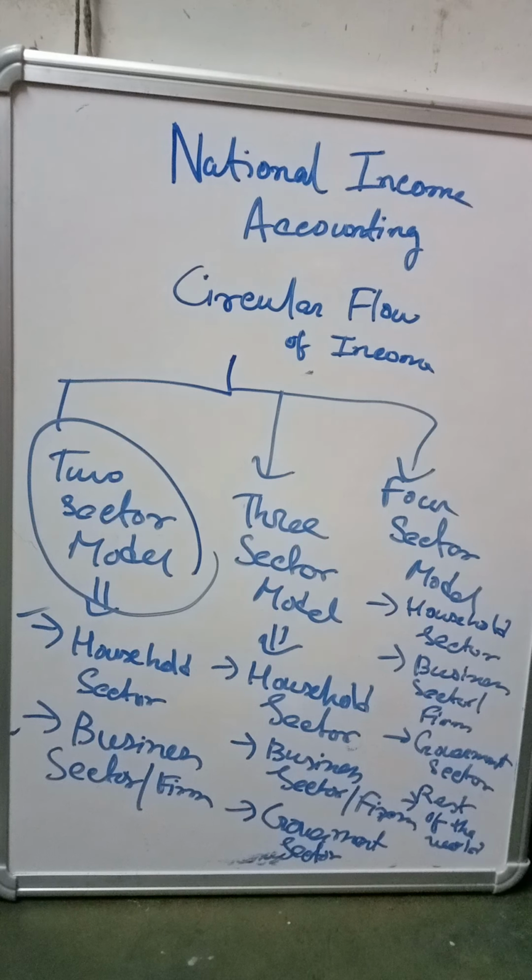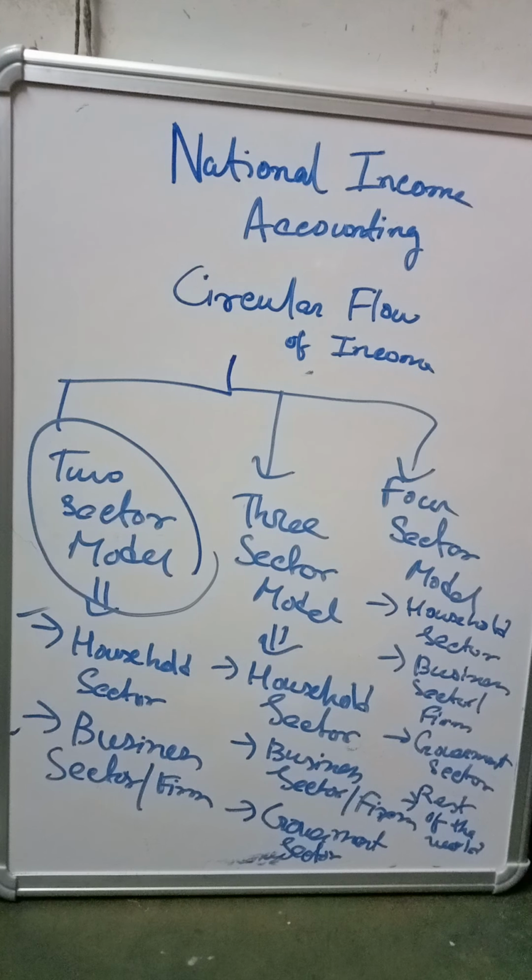This is the three sector model, where the sectors involved are the household sector, the business sector or firm, and the government sector. In the four sector model we have the household sector, business sector or firm, the government sector, and the rest of the world. In our syllabus only the two sector model is covered in detail, so we will learn it in detail. The four sector model is not there, but we will learn some concepts of the fourth sector and the three sector model, because we need to know them to make all the concepts clear.